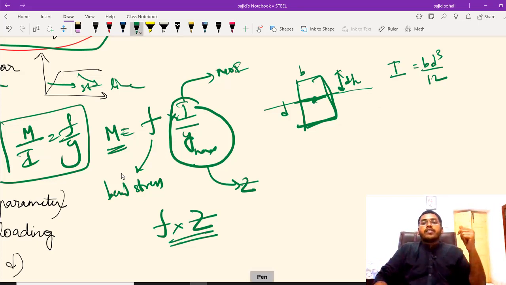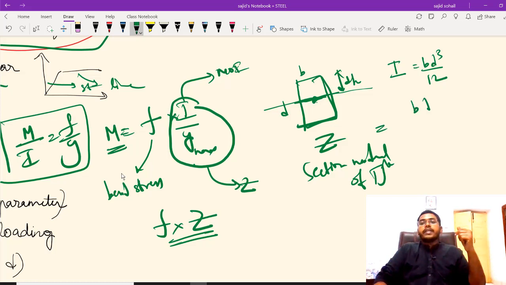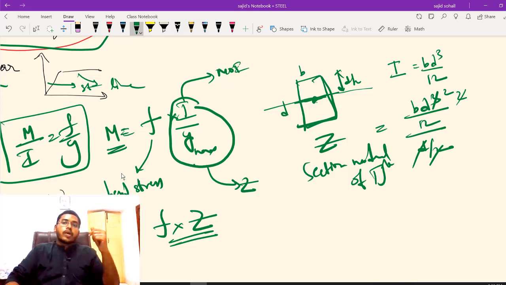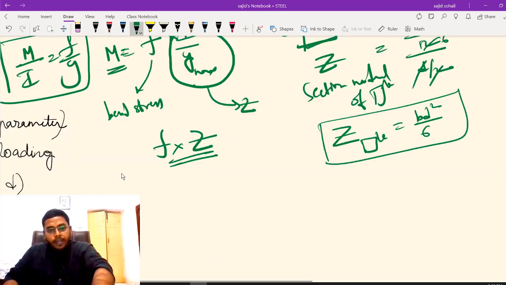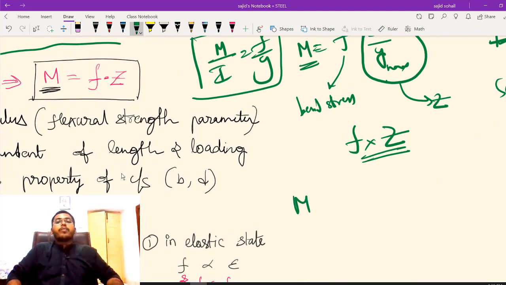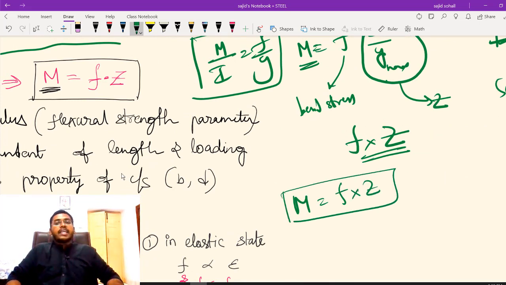So my Z, which is section modulus of rectangle, what it will be? It will be nothing but BD cube by 12 divided by D by 2, right? एक D, एक cube जाके square हो जाएगा. 2 I am sending up, 2 1s are 2, 6 are. So my section modulus of a rectangle is nothing but BD square by 6. Like that you can calculate your section modulus. Instead of writing I by Y, what I am writing is my safe moment is equal to F into Z from now on. Okay, let me make it very clear.